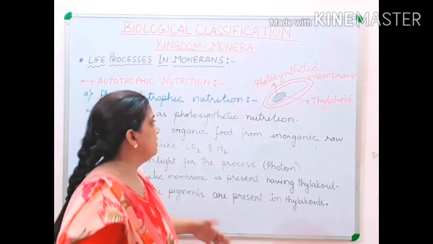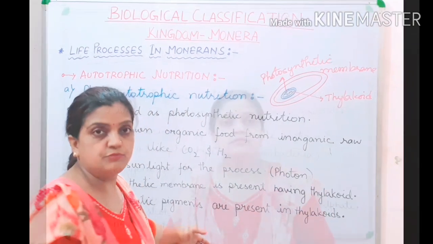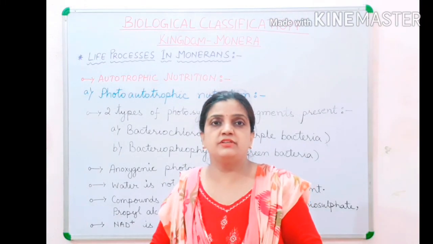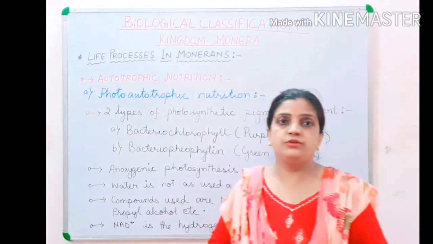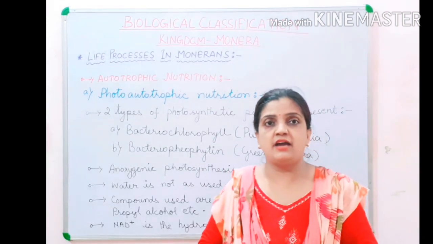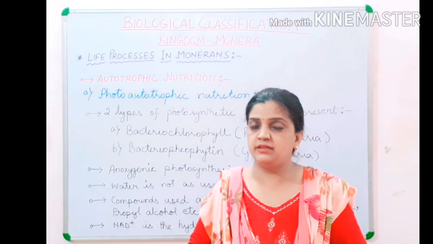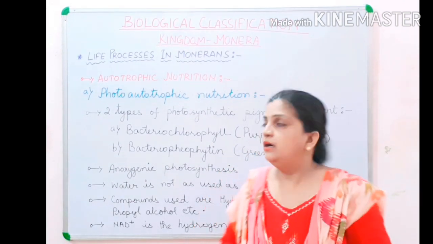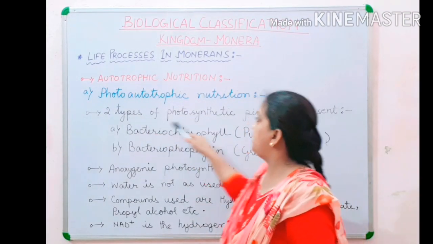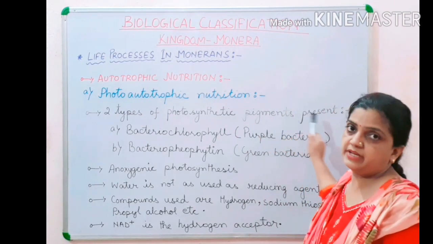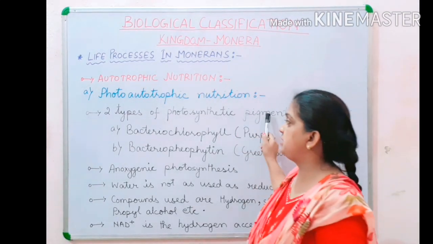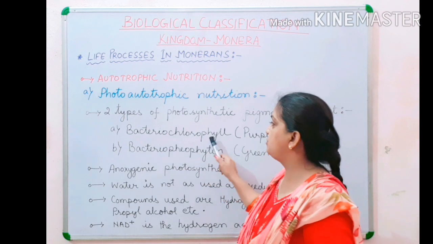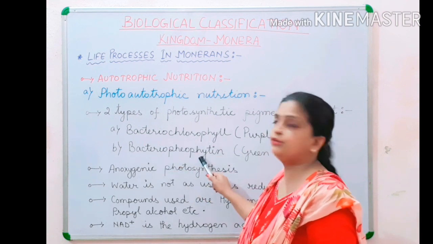So children, now let us move ahead with the same topic. Proceeding with the same topic, I told you that Monerans have a photosynthetic membrane within them, having thylakoid. Now children, there are two types of photosynthetic pigments present, bacteriochlorophyll and bacteriopheophytin.